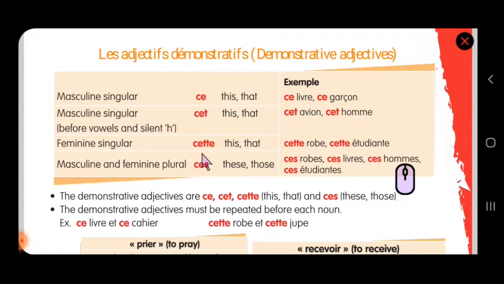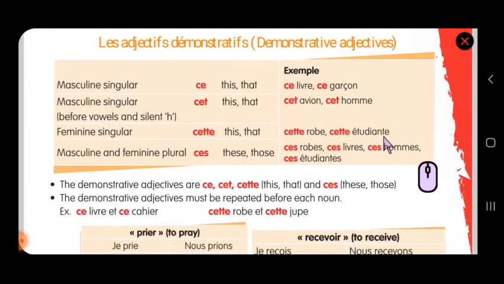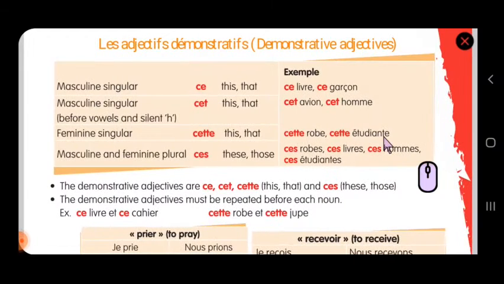Feminine singular, CETTE. Cette robe. Robe is nothing but dress. Dress is feminine, so CETTE is given. Étudiante, this is a female student. How do you find it is a female student? At the end there is a small E given. Cette étudiante, a female student. So CETTE.